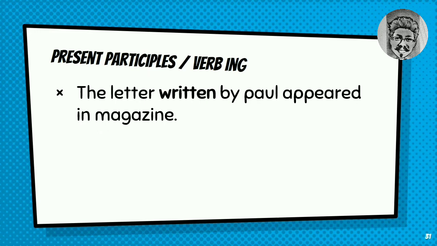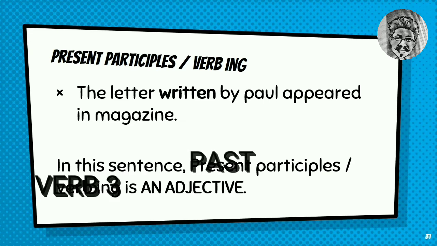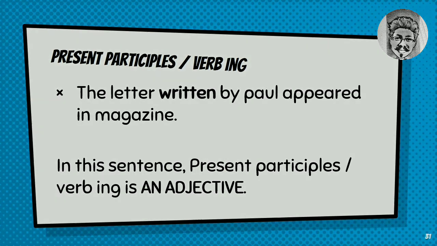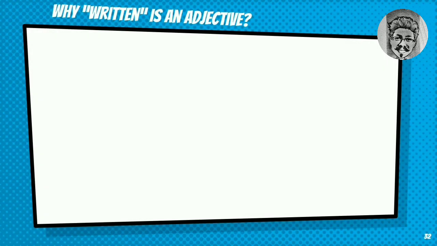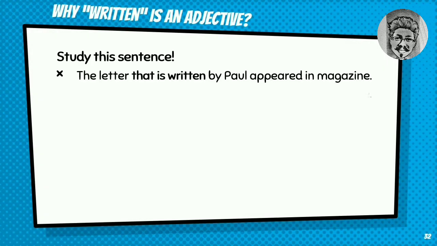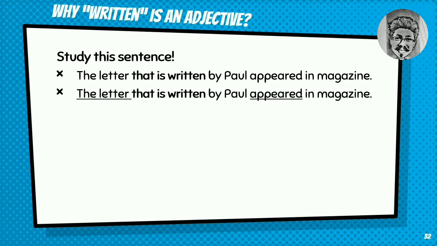In this sentence, past participle or verb 3 is an adjective. But why? How come verb 3 can be an adjective? Atau kata sifat. Let's break down. Sebenarnya kalimat awalnya adalah the letter that is written by Paul appeared in a magazine. Subjeknya the letter and verbnya appeared.